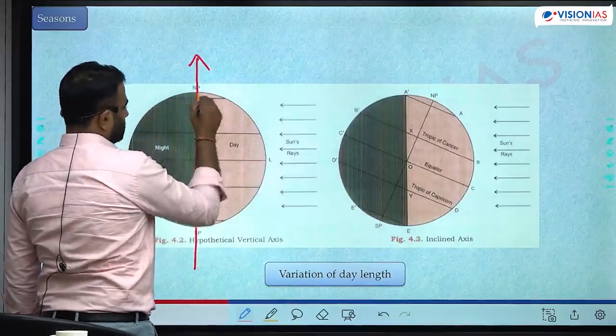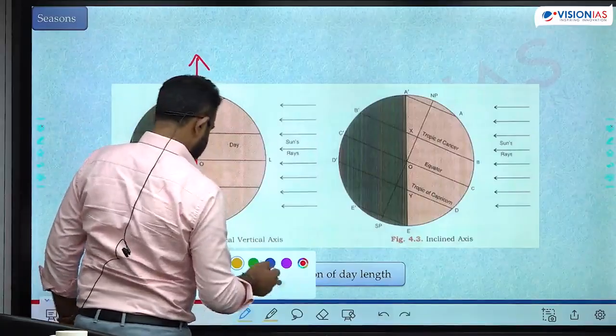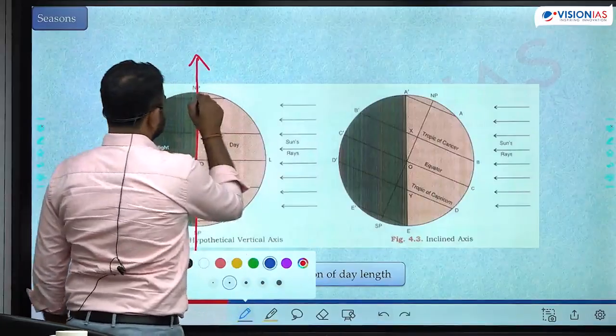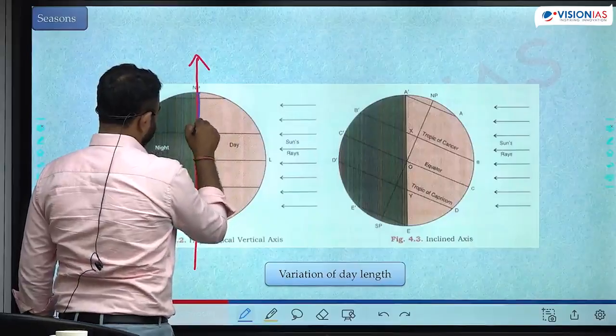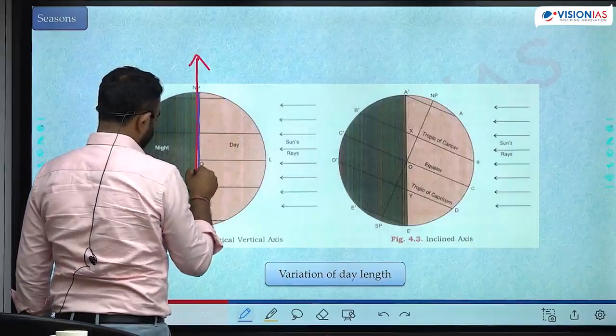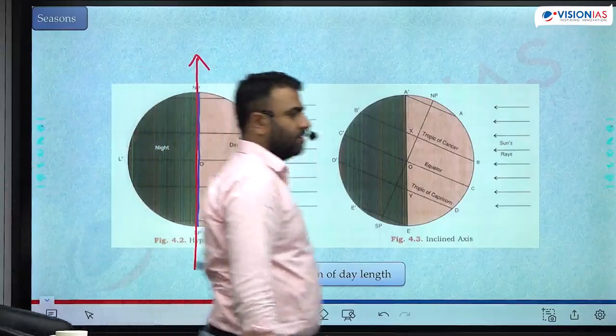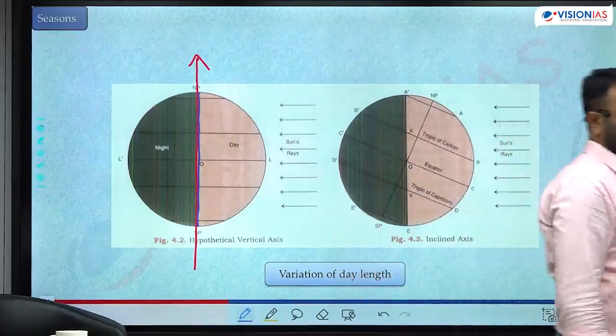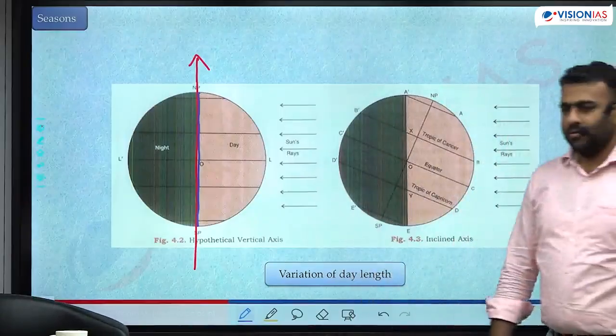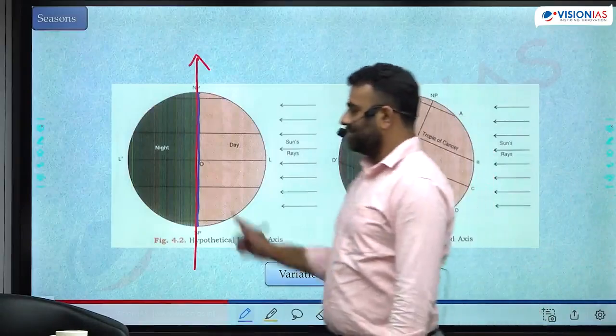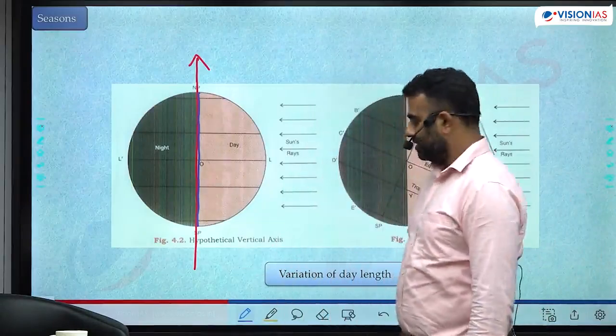And this is the circle of illumination. In this position, both of them are coinciding. The axis of rotation is coinciding with the circle of illumination.